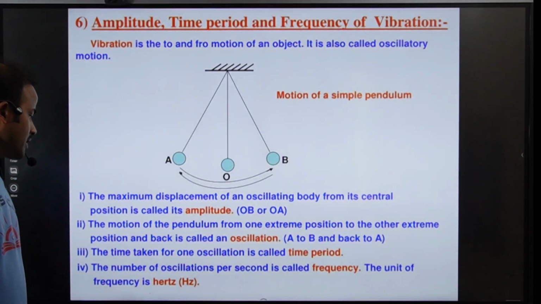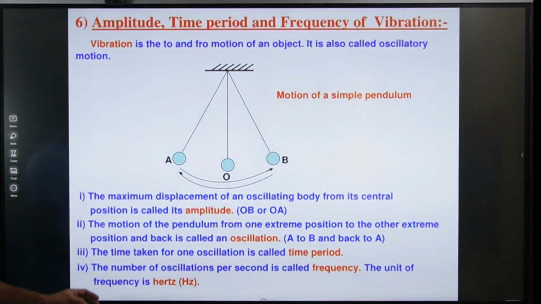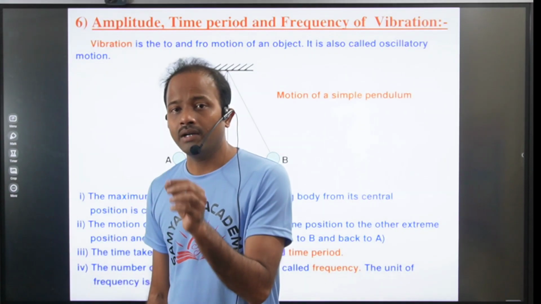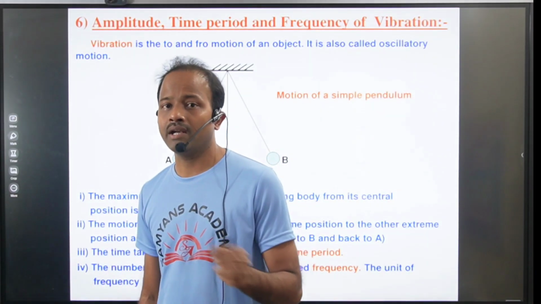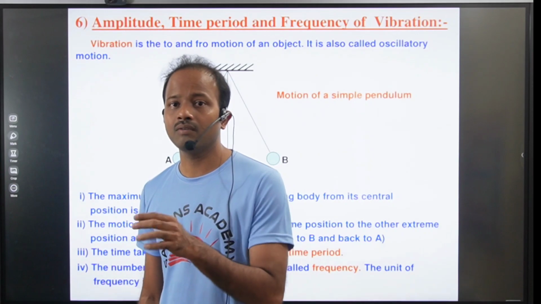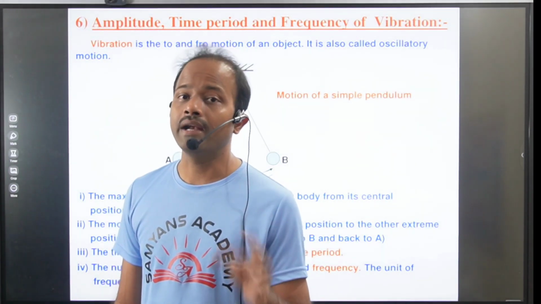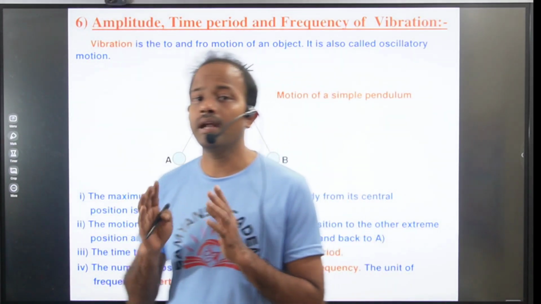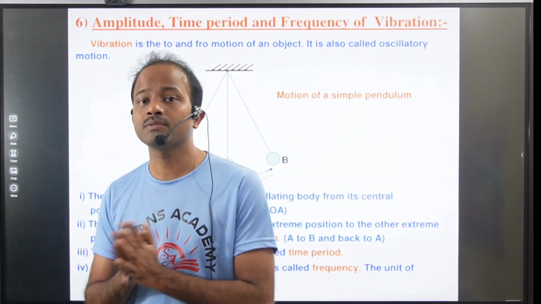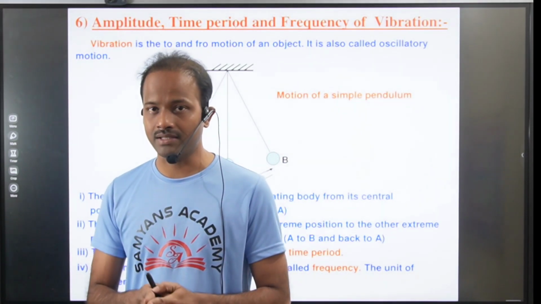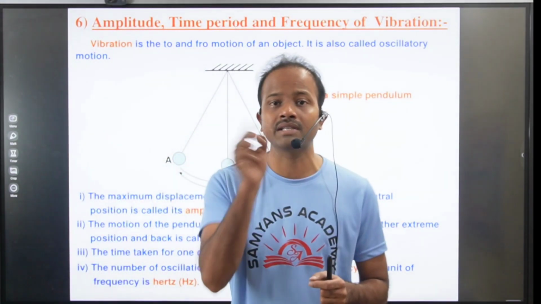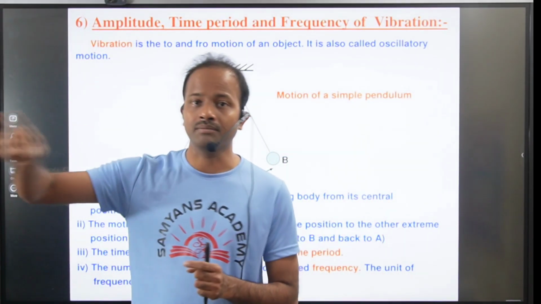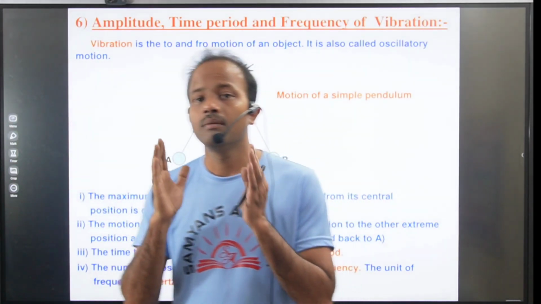Now, what is frequency? The number of oscillations per second is called frequency. Just now we discussed an example: 100 rotations in 10 seconds means 10 rotations in 1 second. Within 1 second it will complete how many rotations? 10 rotations. So the frequency of this fan is how much? 10 rotations per second. Rotations per second is called frequency. The number of oscillations per second is called frequency. In 1 second of time, how many times is it rotating? That is called frequency.